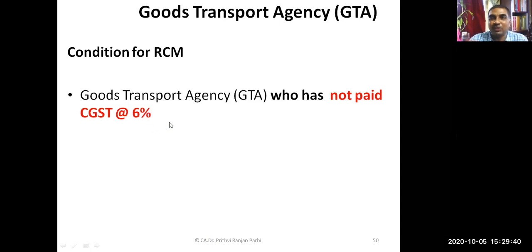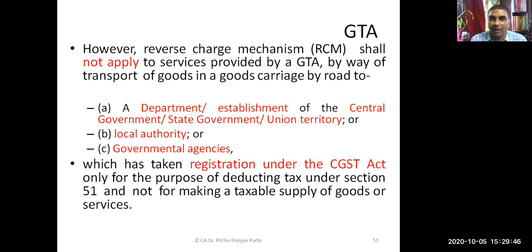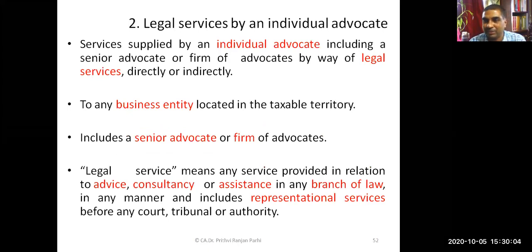Then reverse charge is not applicable to the services provided by that GTA. And one more condition: if supplies are made by GTA to a department established by central government, state government, or union territory, or local authority, or government agencies registered under CGST Act, then also reverse charge mechanism is not applicable. Is it clear up to this?